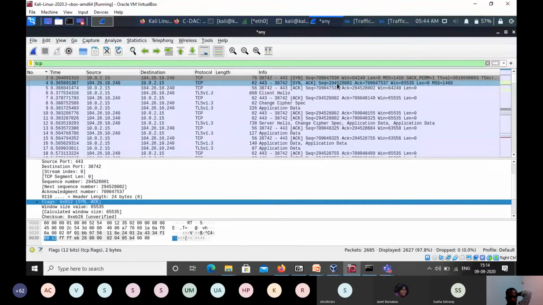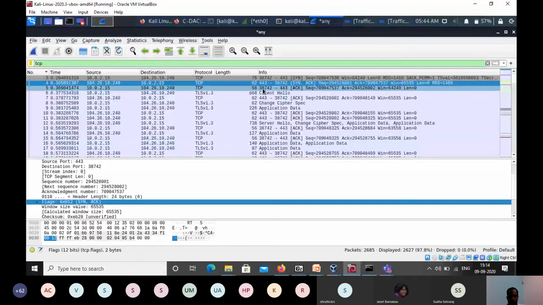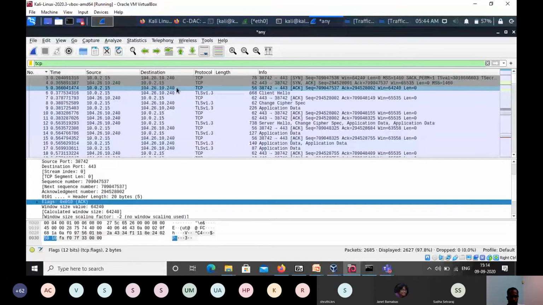Now the client responds back in the third packet, because the source IP is 15 and the destination IP is 240, and it is responding with an acknowledgement. And what is the acknowledgement number?